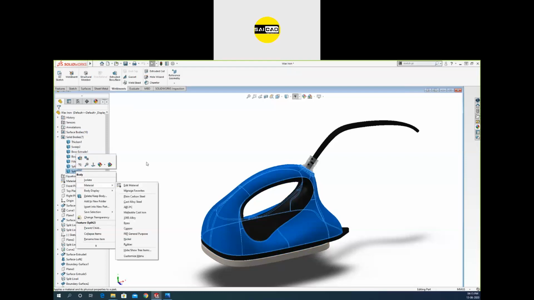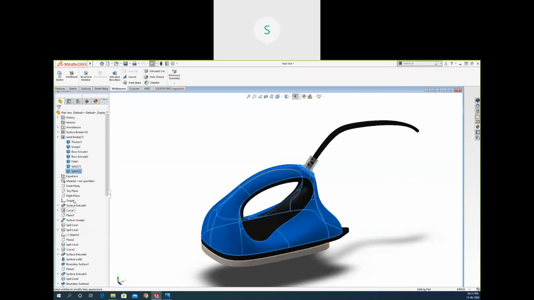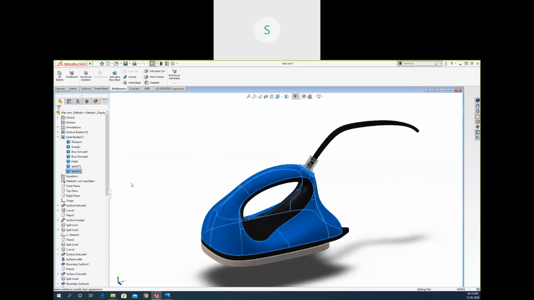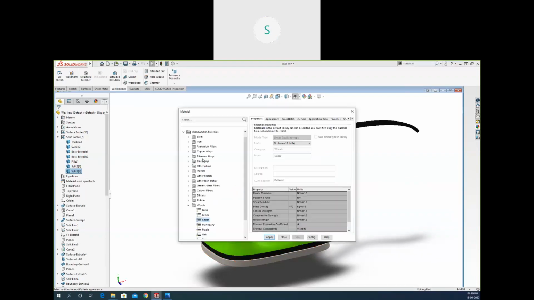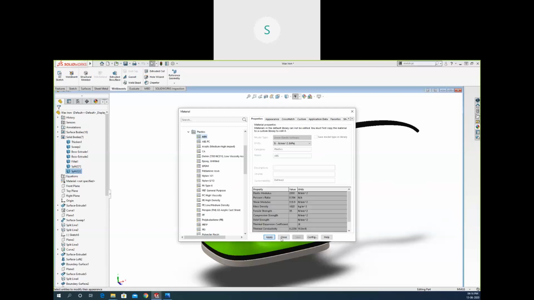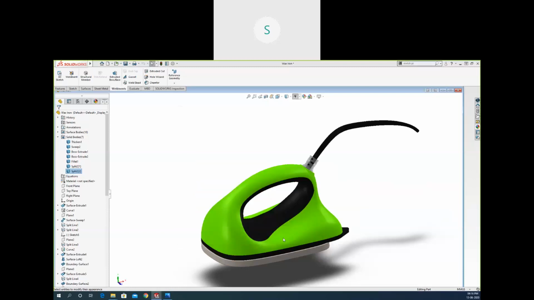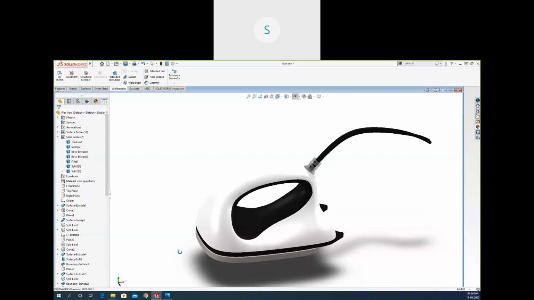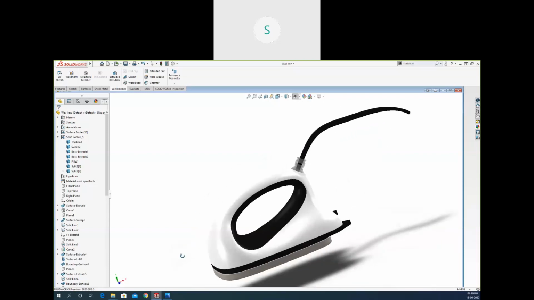We have the material option. If we had created this with a solid, then we would have the option here, but right now this is a surface. We can edit the material. We can define the material we need. Right now, I need a plastic. I need ABS, apply, close. So the material is assigned, and the properties are also assigned. So this is the white ABS.